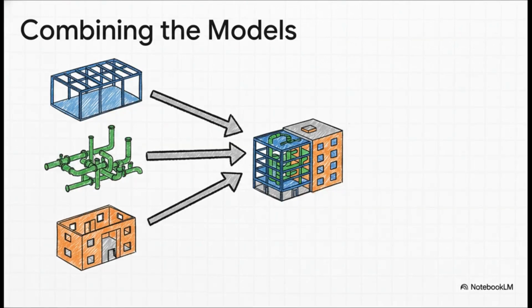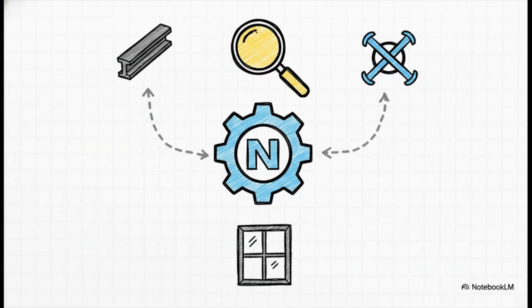And this is where the magic really starts to happen. We take all the individual digital models from every single team, the structural folks, the MEP team, that's mechanical, electrical, and plumbing, and the architects, and we merge them all into one single unified master model of the entire project. And the main piece of software that makes this digital mashup possible is called Navisworks. You can think of it as the ultimate digital referee. It's the neutral ground where all these different designs can be layered together and inspected, letting us see exactly how every single piece is going to interact before it's real.